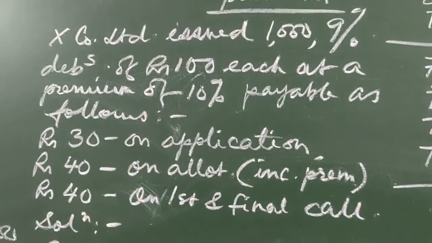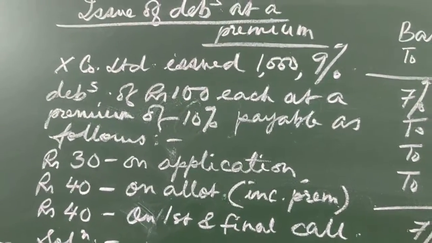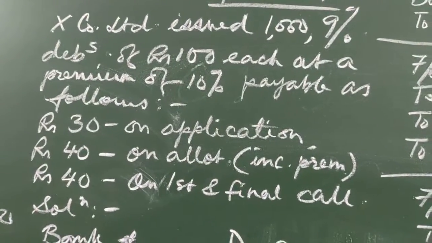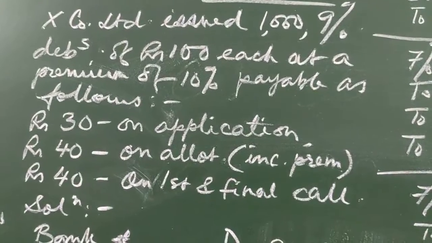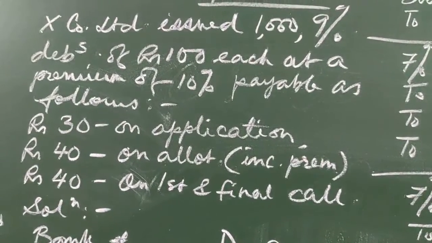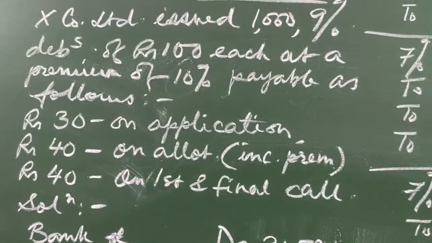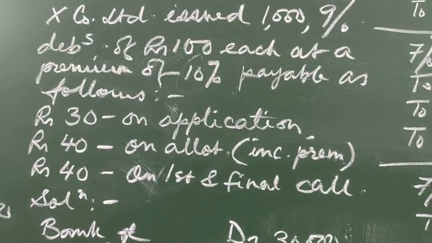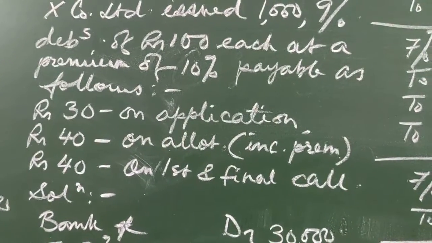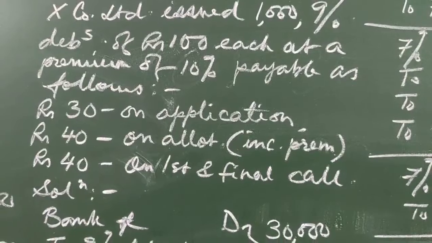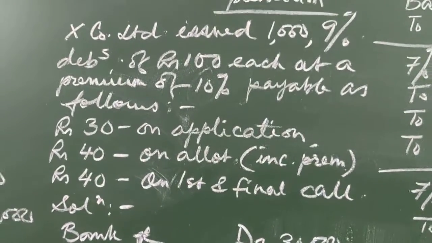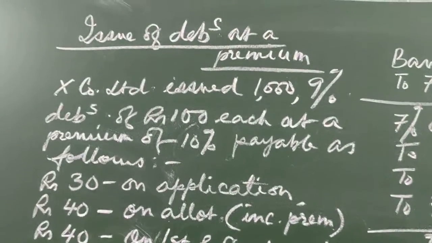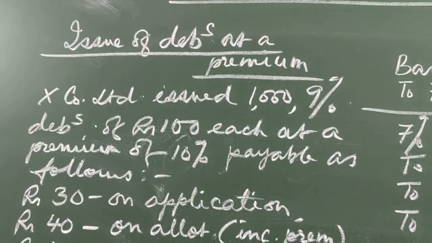Now let us look at a question and see the entries. For example, debentures may be issued at a premium also. For example, 100 rupees debenture may be issued at a 10% premium or 5% premium. In that case, the premium money that is taken is always credited to securities premium reserve account. So let us look at a question where debentures are issued at a premium. Issue of debentures at a premium.